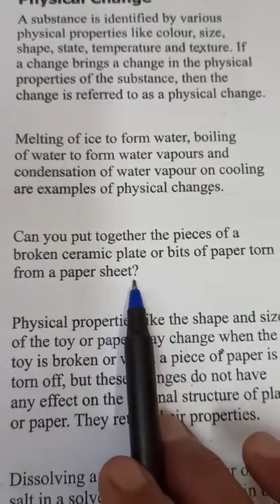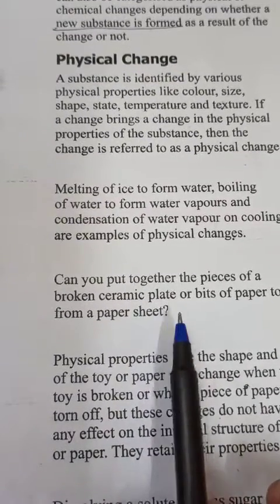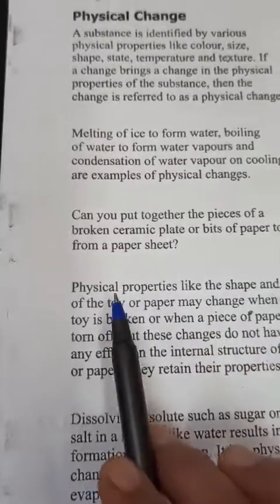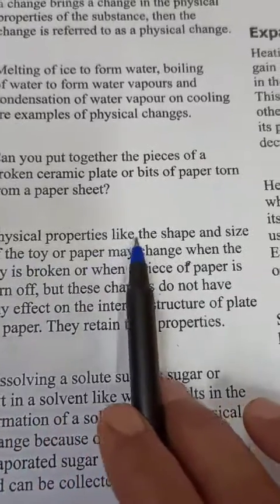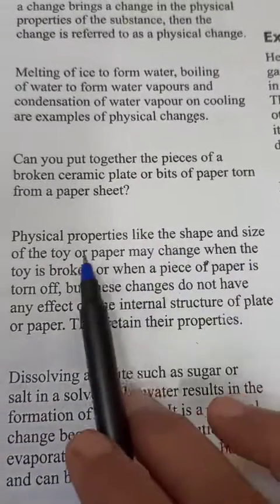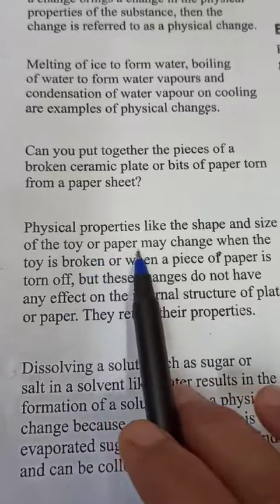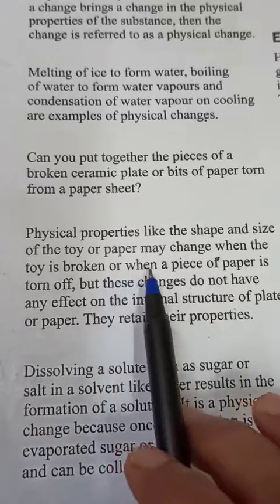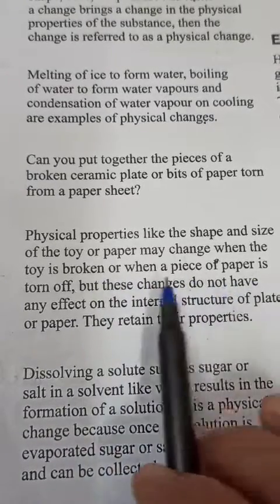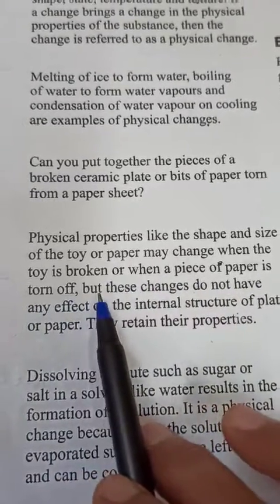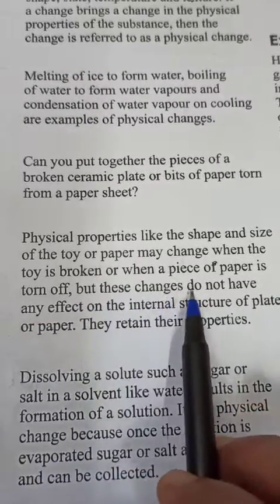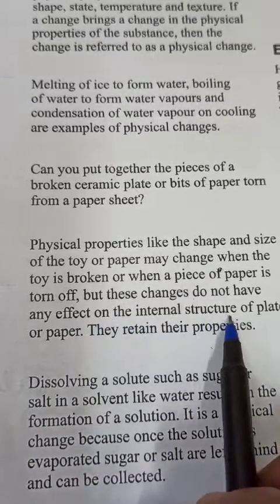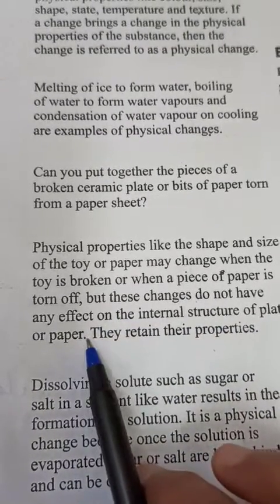It is an example of physical change, but it is irreversible also. Physical properties like the shape and size of the toy or paper may change when the toy is broken or when a piece of paper is torn off. But these changes do not have any effect on the internal structure of the plate or paper.